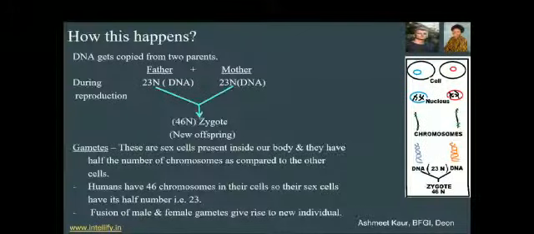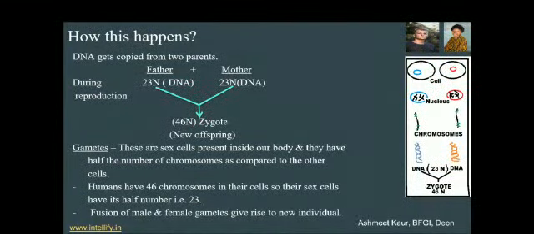Other cells have 46 chromosomes, and the different ones are the sex cells. These have half the number of the other cells, that is, 23n. So these cells are the sex cells which I have shown there with 23 chromosomes.